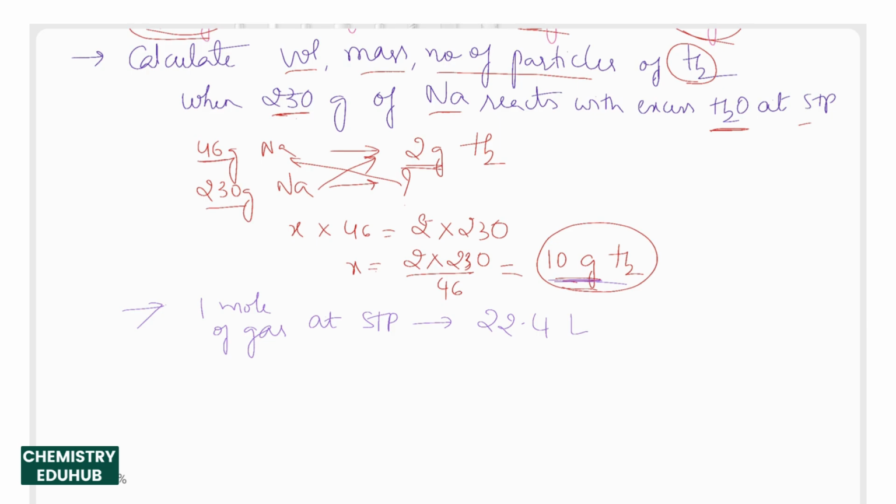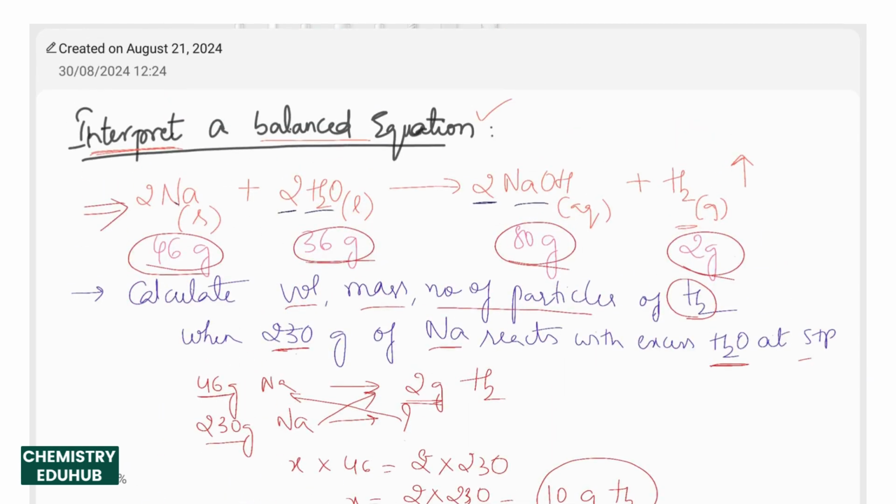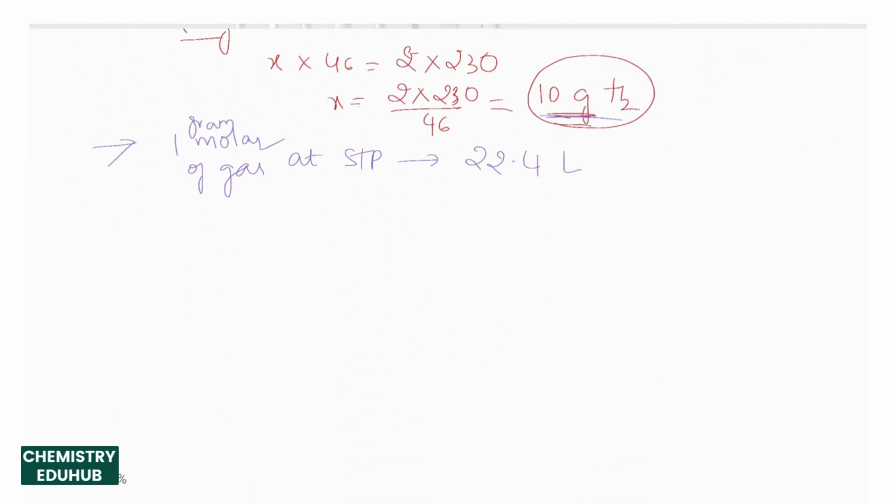So instead of the term mole, we use 1 gram molar mass of gas, which at STP occupies 22.4 liters of volume. So 2 grams of hydrogen would occupy 22.4 liters.